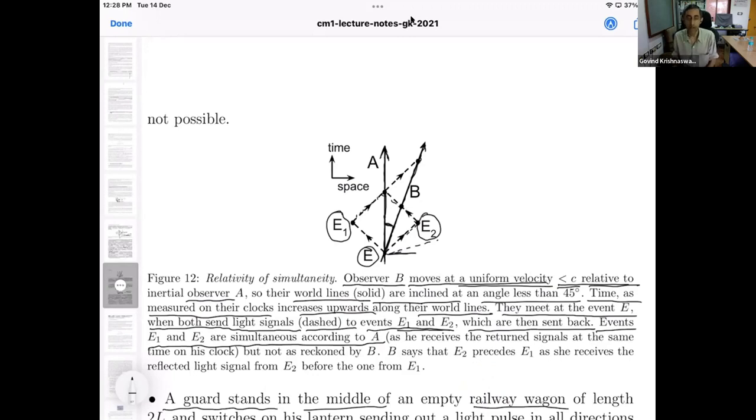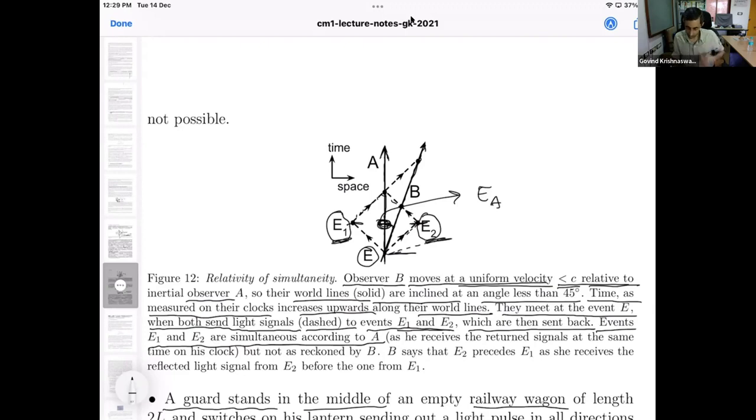So A will declare, using the radar method, that E1 and E2 occur simultaneously with the event EA on A's world line that is located over here. Remember, previously we were able to tell an event on A's world line which is simultaneous with any given event. So in this case, E1 and E2 are both simultaneous with EA. So A declares that E1 and E2 are simultaneous.